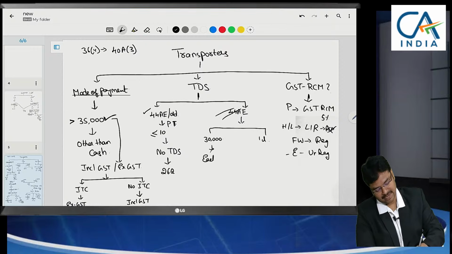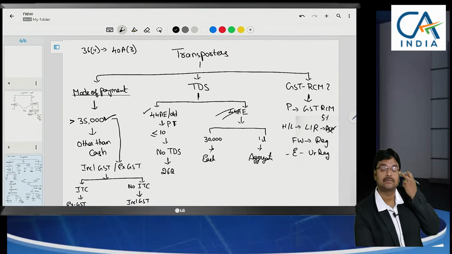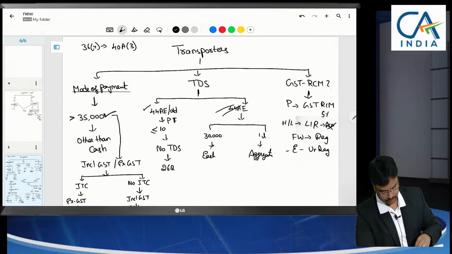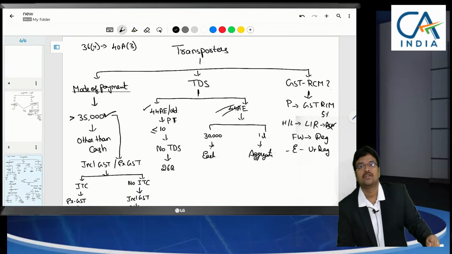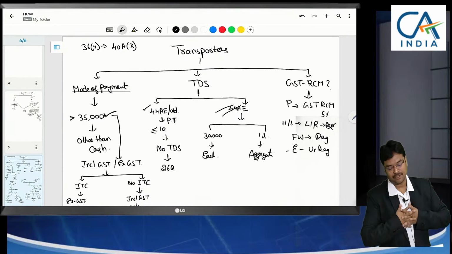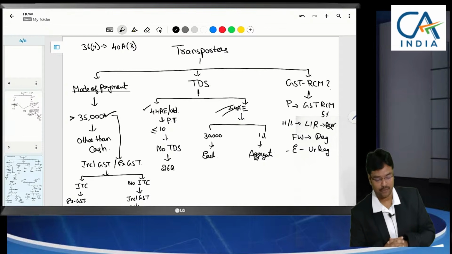Each payment exceeding 30,000 or aggregate 1 lakh, then TDS has to be made. Hope the concept is very clear. For payment made to transporters, the limit is 35,000. So the mode of payment, whether TDS is applicable or not, and whether RCM is applicable or not, all things we have now clarified completely.